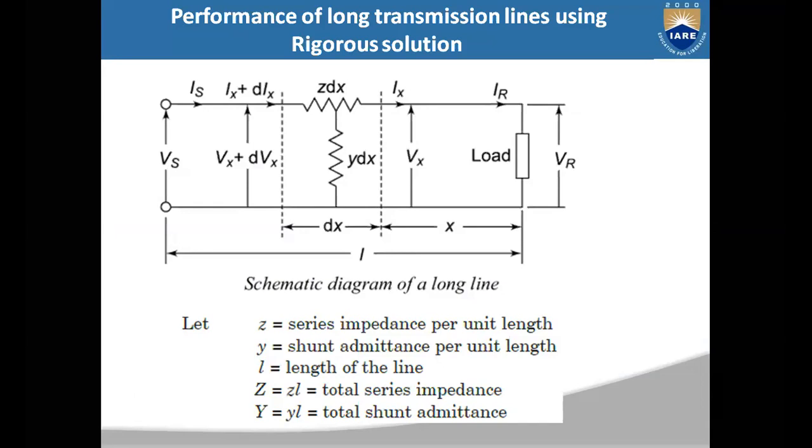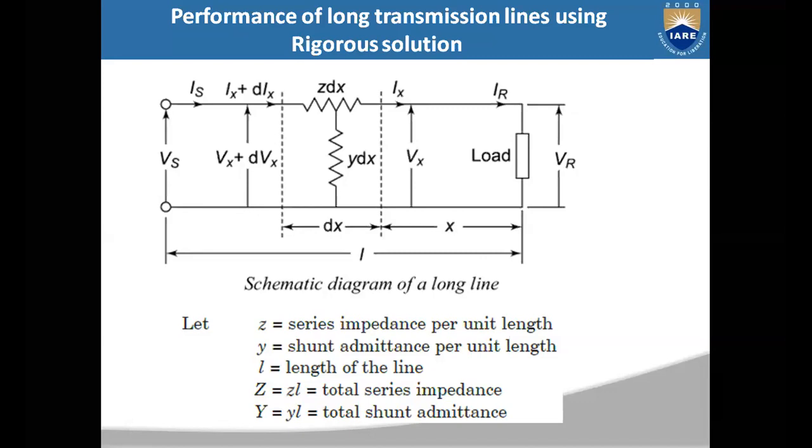While analyzing the short as well as medium transmission lines, we considered the distributed transmission line to be lumped. In the medium transmission line, the resistance, inductance, and capacitance, all three parameters, are considered as lumped parameters. But our transmission line is a distributed network. Resistance, inductance, and capacitance are all distributed uniformly throughout the length of the transmission line. So the analysis we did for medium and short transmission lines using lumped parameters gives values very near to the actual values, but not the exact values.